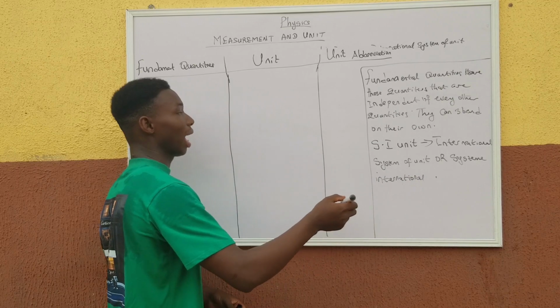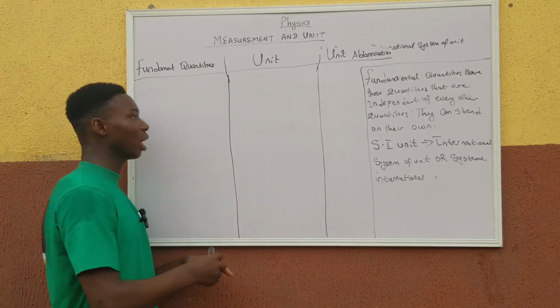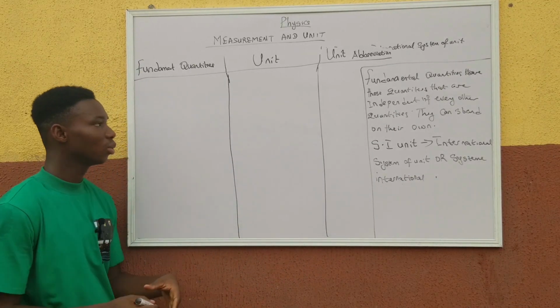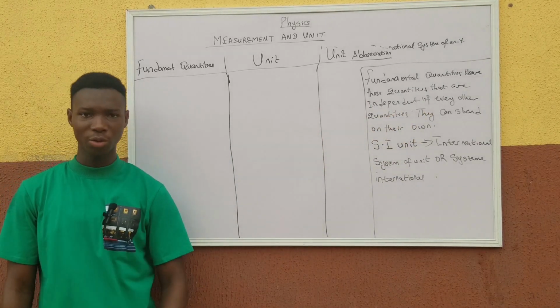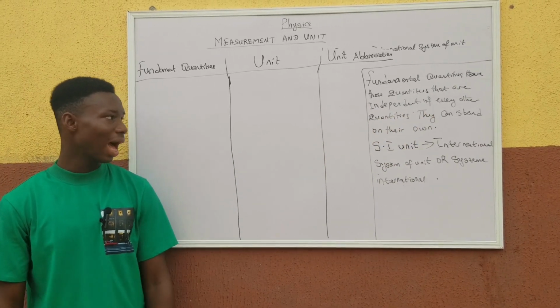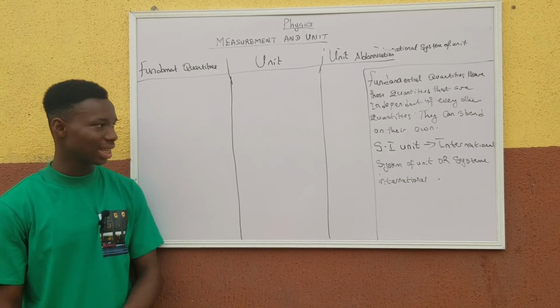So now from what we have on the board, we say fundamental quantities are those quantities that are independent of every other quantity, and these are quantities that can stand on their own.